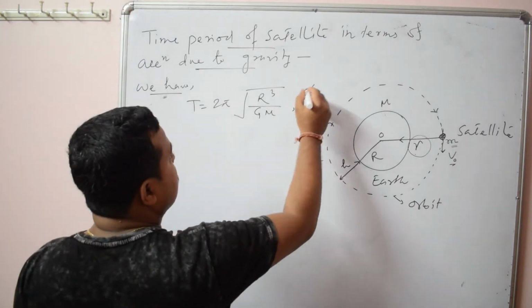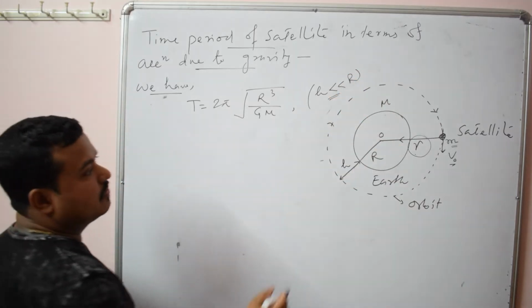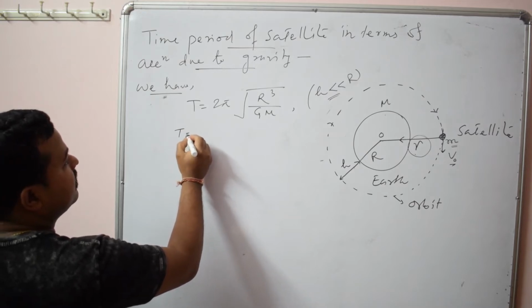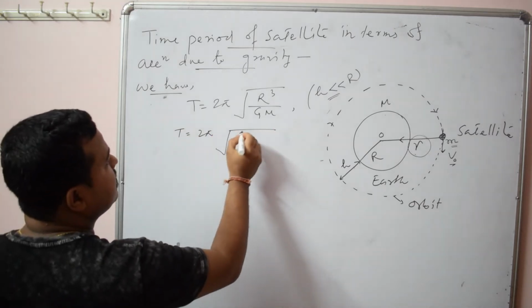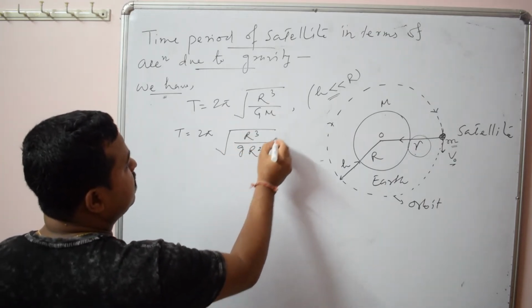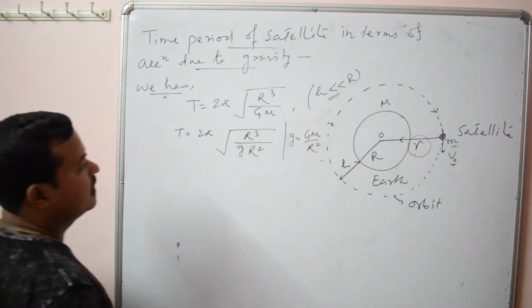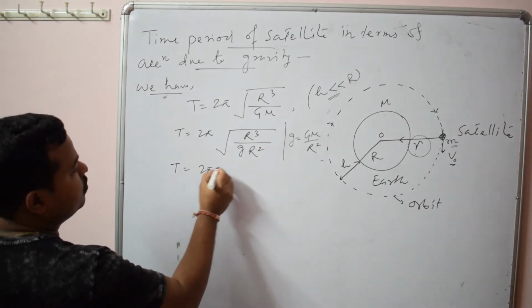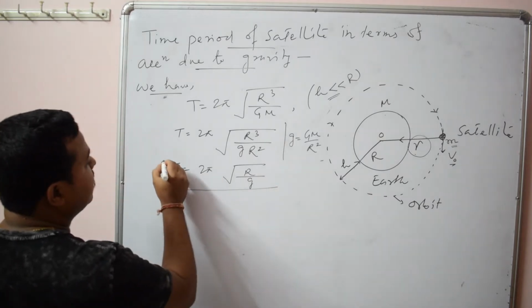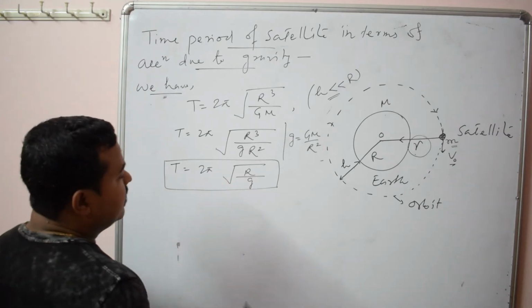So this formula is also under a condition, that is h is very less than R. That is the satellite is revolving very close to the Earth's surface. Now you replace GM by gR square, because we know g equal to what? GM by R square. So it will be 2 pi root over R by g. So this is the relation of time period of satellite in terms of what? Acceleration due to gravity.